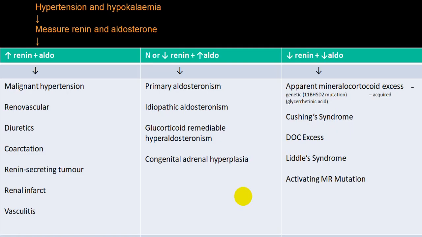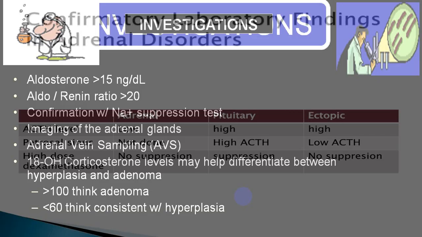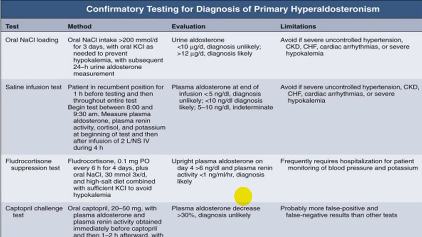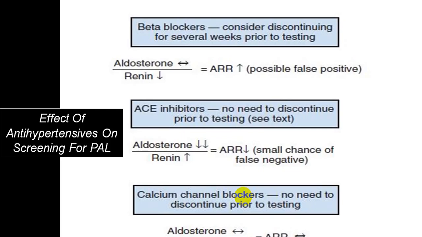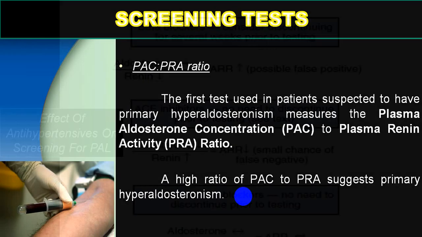I'm skipping over all this. At your leisure time, you can go through those particular flow charts, or we call algorithms, evaluation of hypokalemia. If person comes with hypokalemia with hypertension, how you differentiate right side, left side adrenal tumors by doing aldosterone renin ratio.